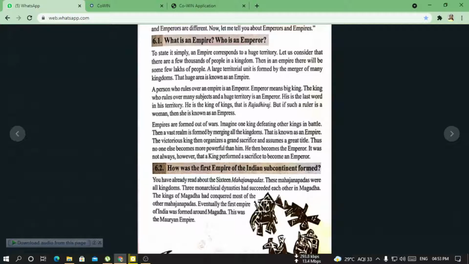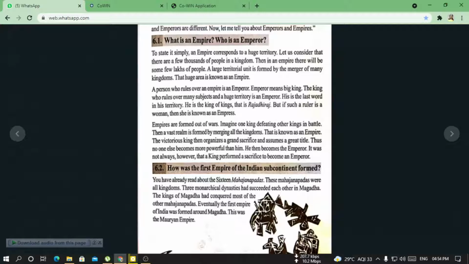So these things you have to read: first, what is an empire, then who is an emperor, then who is called Raja Dhiraj, and who is called an empress.